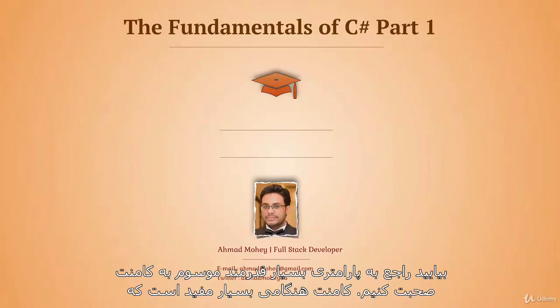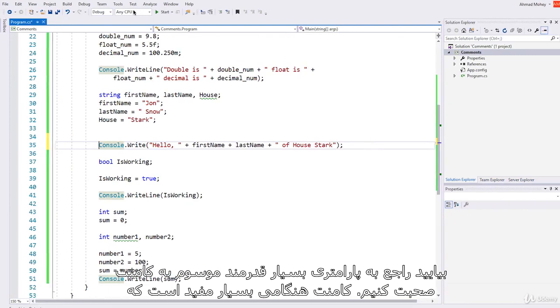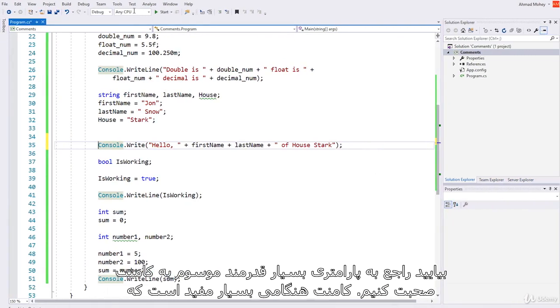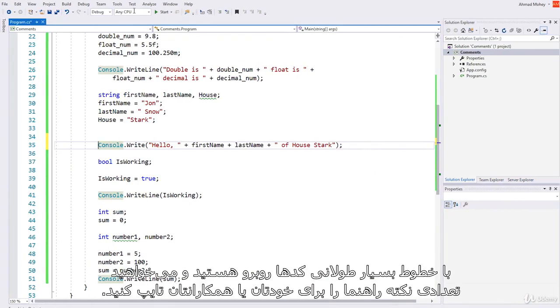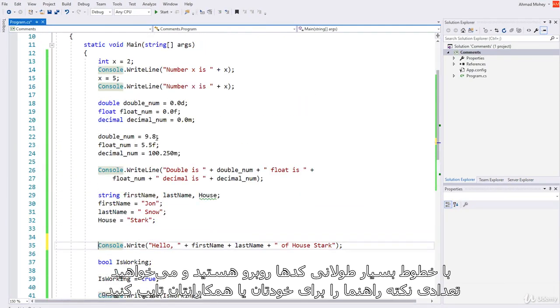Now let's discuss something light but very powerful, which is comments. Comments can be very helpful in cases where you have such long and many lines of code, and when you would like to type some hints for yourself or for some colleague that you're working with in large teams, for example.